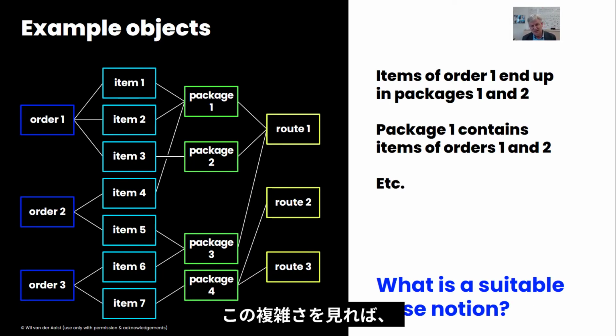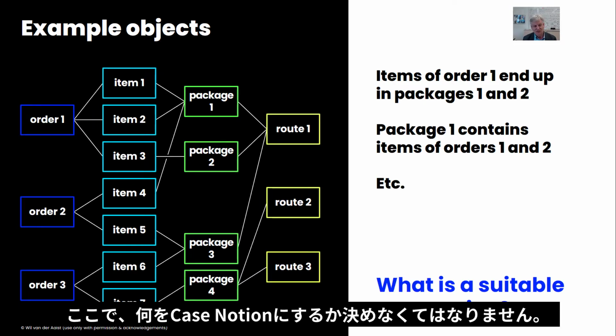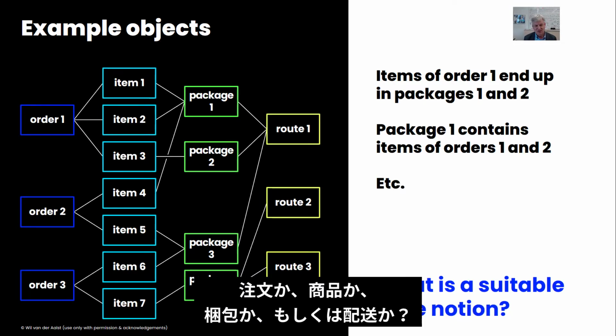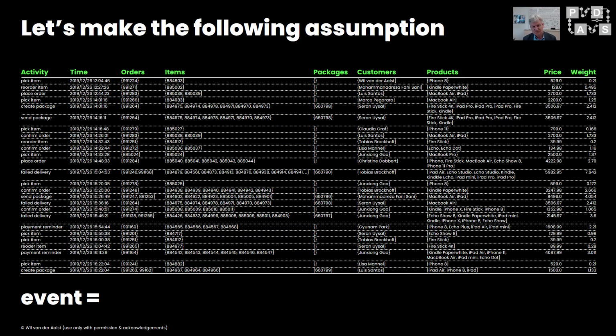So if you look at this complexity, and you now want to squeeze such an elephant through the keyhole, you need to decide what is your case notion. Is it orders, items, packages, or out? And this is very difficult.